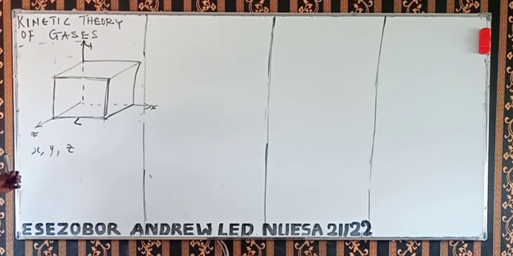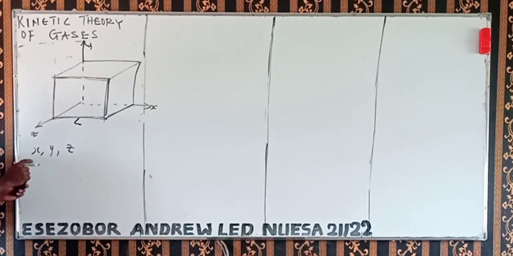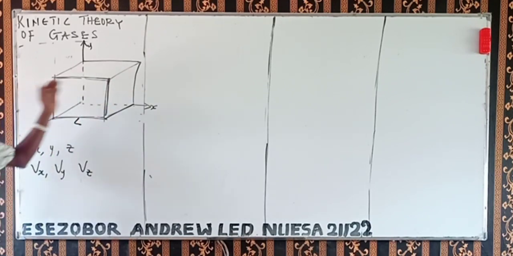So the gaseous molecules inside this cube are either going to move with velocity in the x direction, or in the y direction, or in the z direction. If you place the gas inside this place, either they will move this way, or this way, or this way. Any of them, because they move in constant random motion.